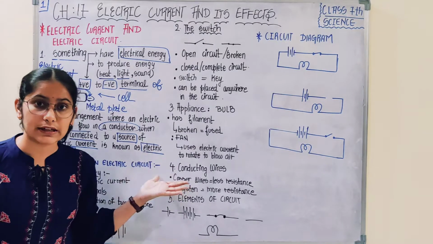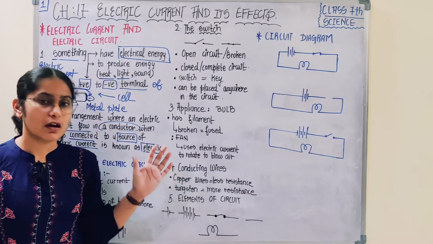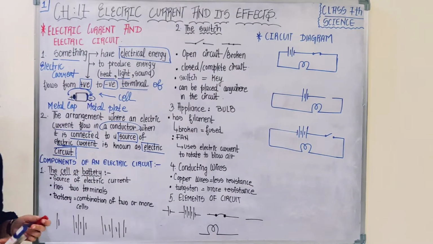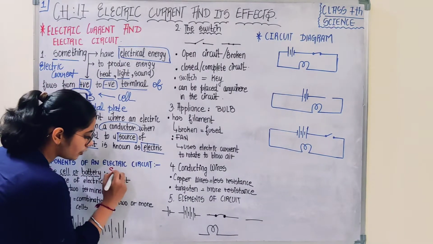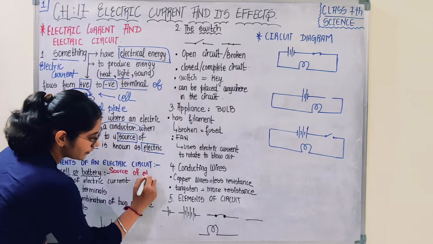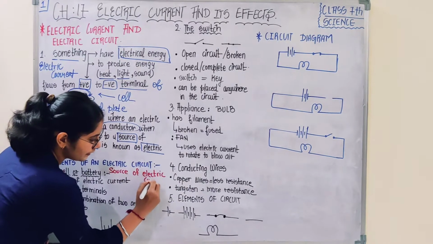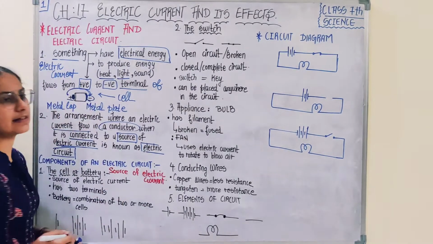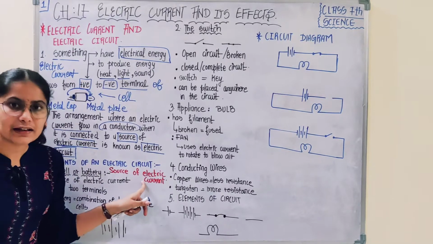This is also studied. Are you able to recall some of the components? Okay, we start with first the cell or battery. So now you can refer to the cell or battery as the source of electric current. Cell or battery: source of electric current.